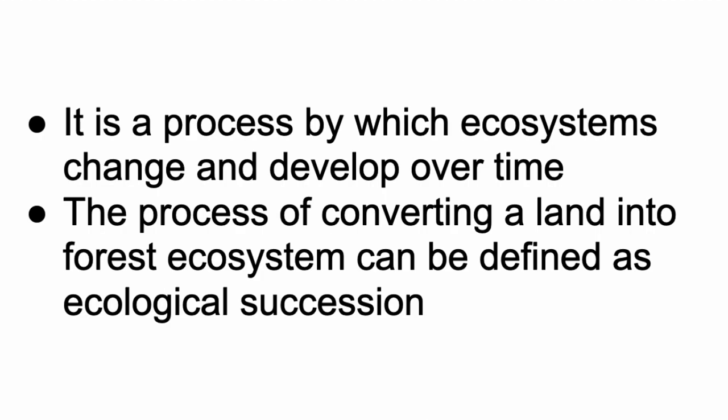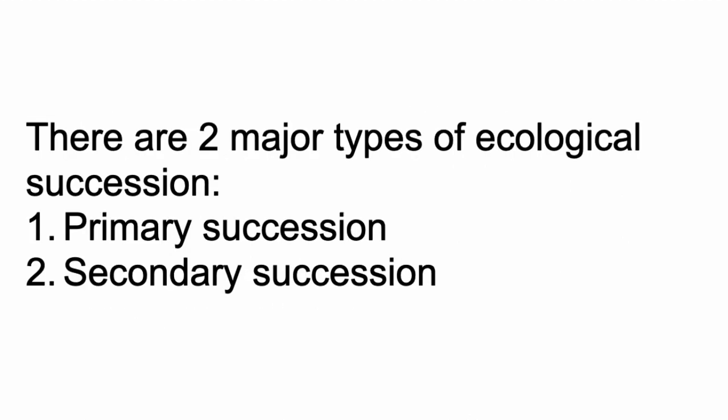When forest area has been lost due to wildfire, within a year small plants and bacteria grow in that area, and within 10 to 15 years it may be converted again into a forest. This process of converting land into a forest ecosystem can be defined as ecological succession. So there are two major types of ecological succession.